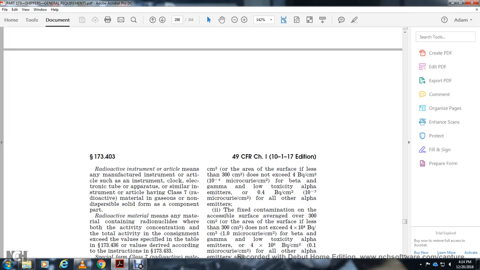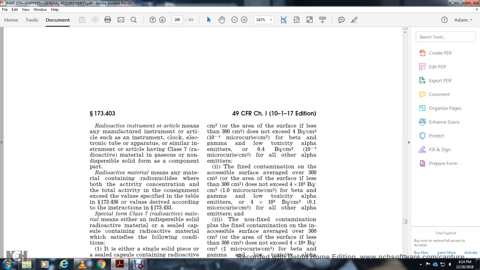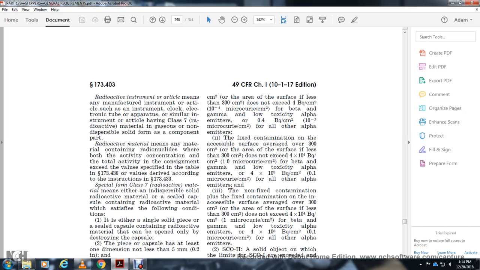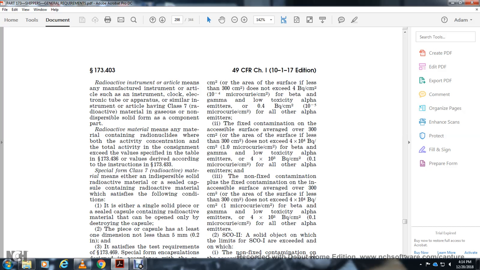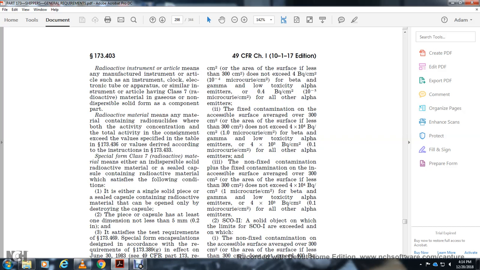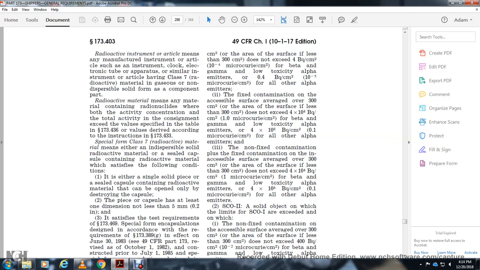You see the value specified in the table in 173.436, with the value derived in accordance with the instruction in 173.433. Special form Class 7 radioactive material means either an indispersible solid radioactive material or a sealed capsule containing radioactive material that satisfies the following conditions. It is either a single solid piece or a sealed capsule containing the radioactive material that can be opened only by destroying the capsule, with the capsule having at least one dimension of 5 millimeters, and satisfying the test requirements specified in 173.469. A special form encapsulation designed in accordance with the requirements of 173.389(g), effective June 30th, 1983.